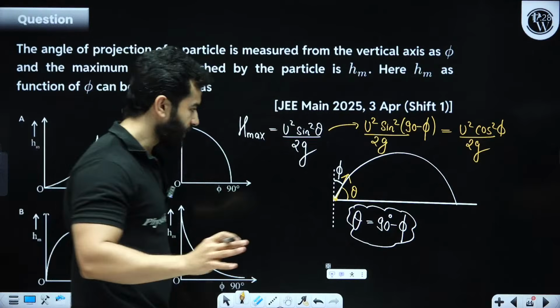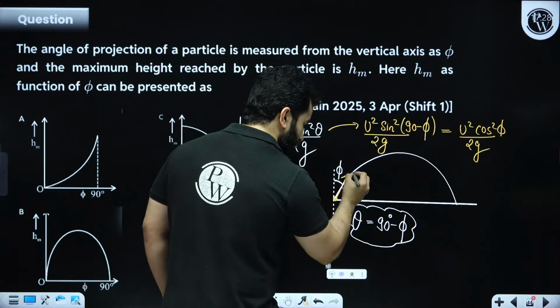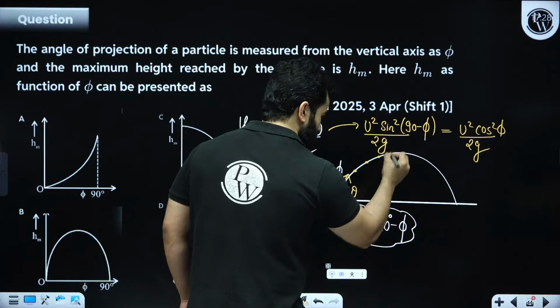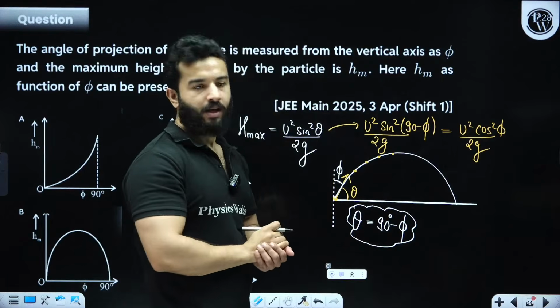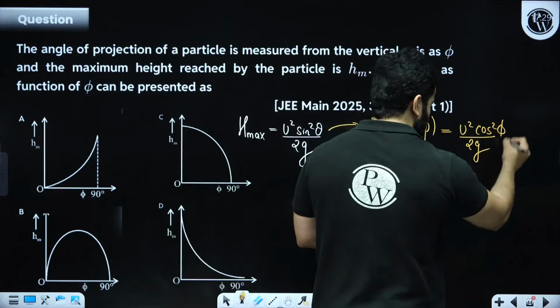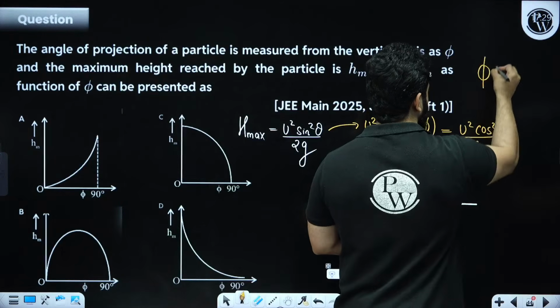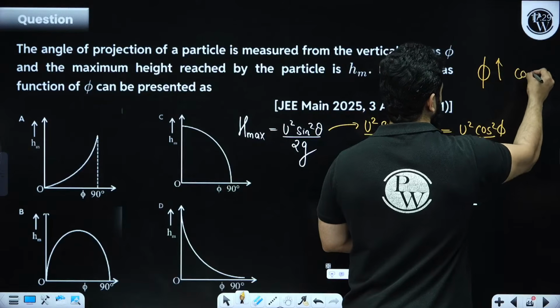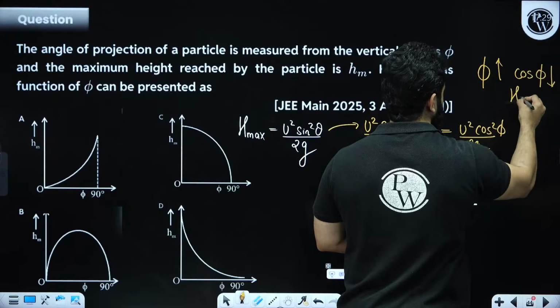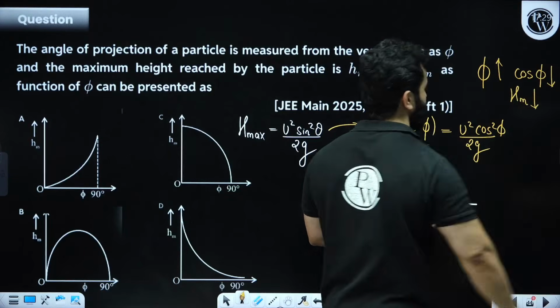Now please understand, as the particle moves in this direction, the phi will increase. As phi increases, cos phi decreases. And as cos phi decreases, the maximum height will decrease.